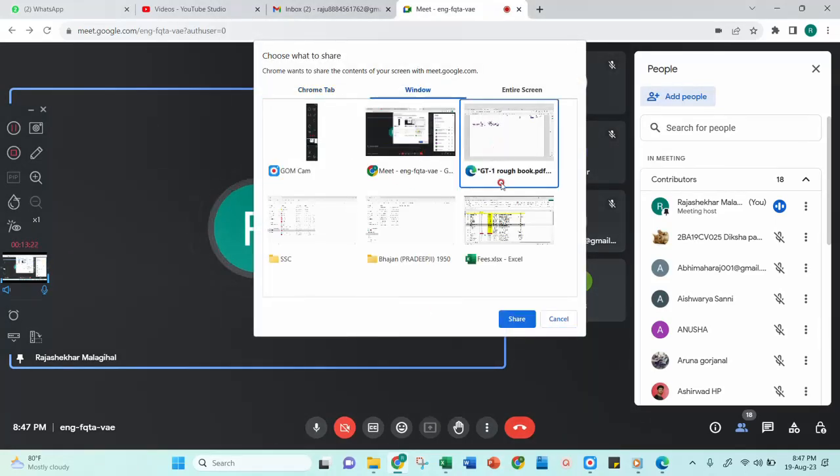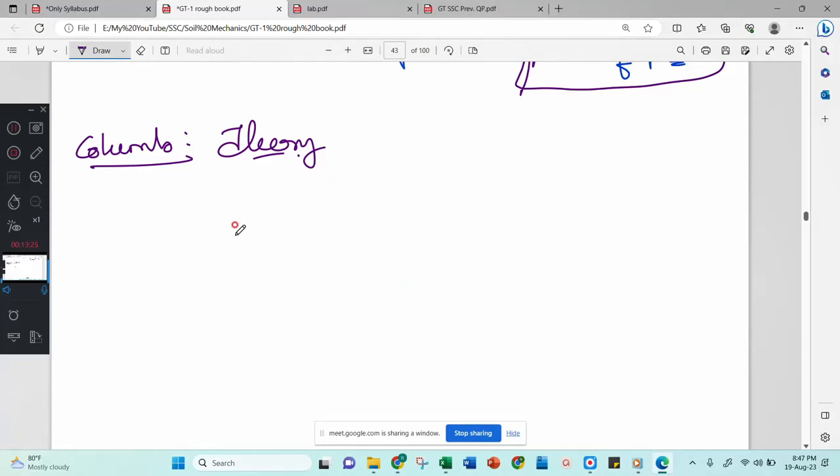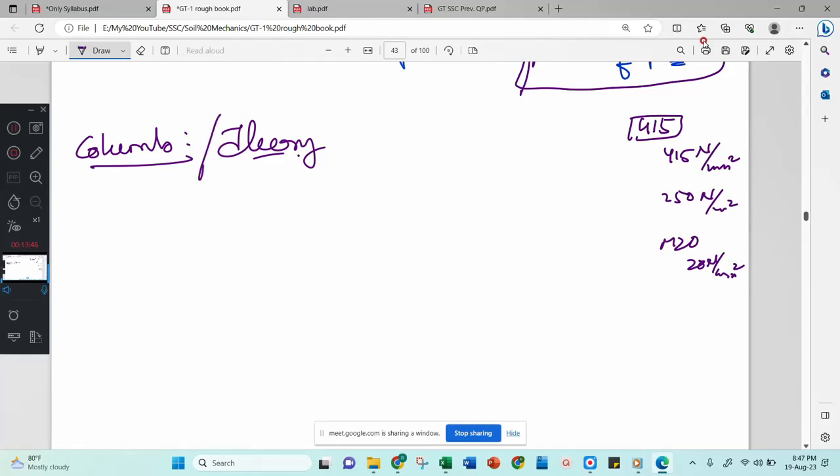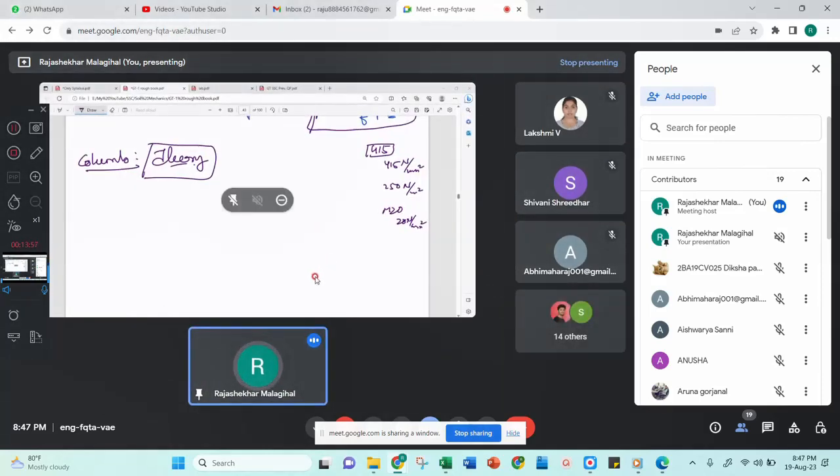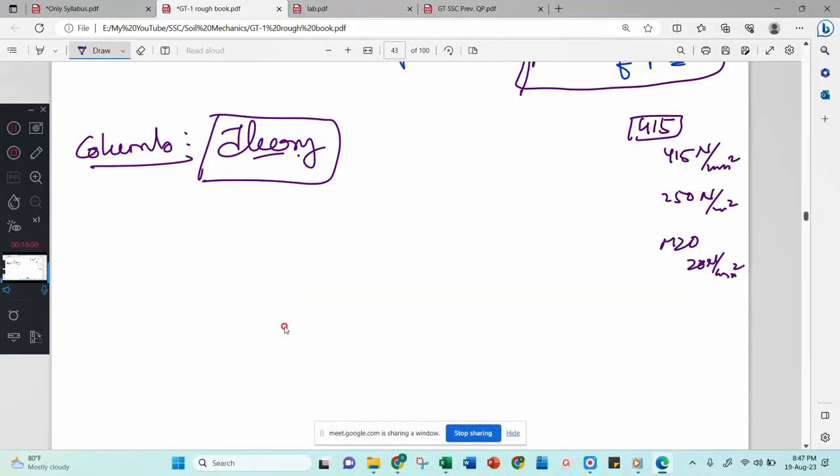Remember, if you ask me what is the strength of 415 steel, I will say it is 415 Newton per mm square. What is the strength of 250 steel? Then I will tell you it is 250 Newton per mm square. What is the strength of M20? 20 Newton per mm square, like that. But if you ask me what is the strength of the soil, particularly red soil or black cotton soil, I will not tell you the exact strength of the soil. Why is it not possible? Because this strength also depends on the normal stress.